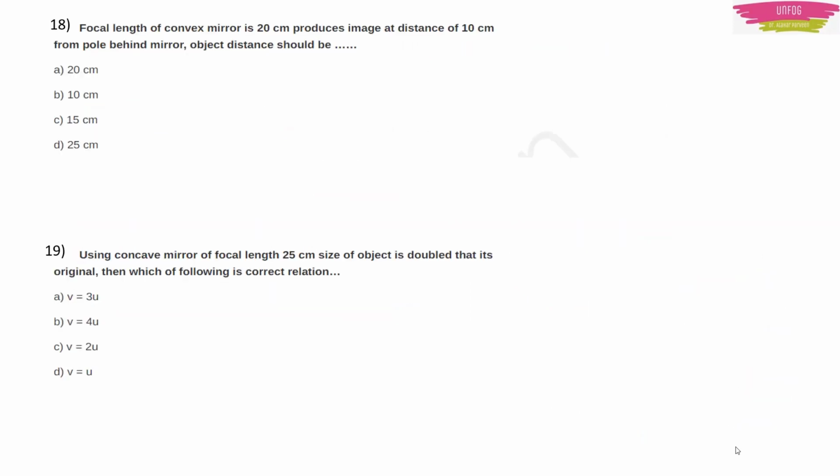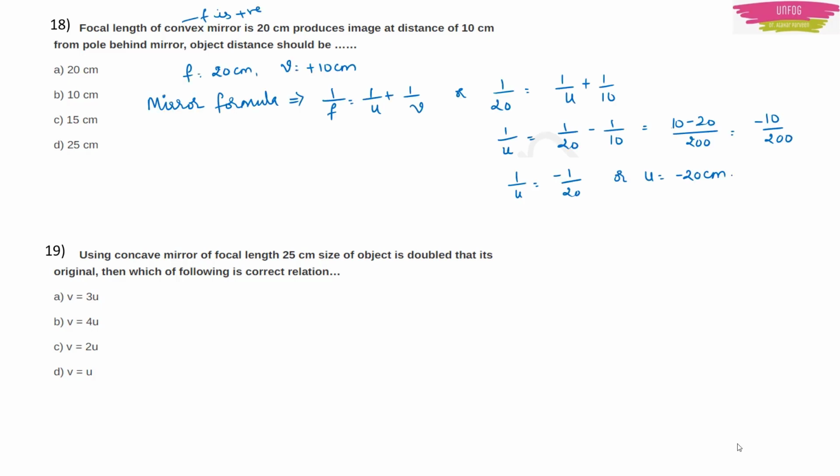Next question. Focal length of a convex mirror is 20 cm. It produces an image at a distance of 10 cm from the pole behind the mirror. Object distance should be? Here, what have they given? They have given you the focal length of the convex mirror. And remember, convex mirror means focal length should be positive. Concave mirror means focal length should be negative. So focal length is 20 cm and then image distance is 10 cm. Now you just substitute the values, you will get the object distance easily.